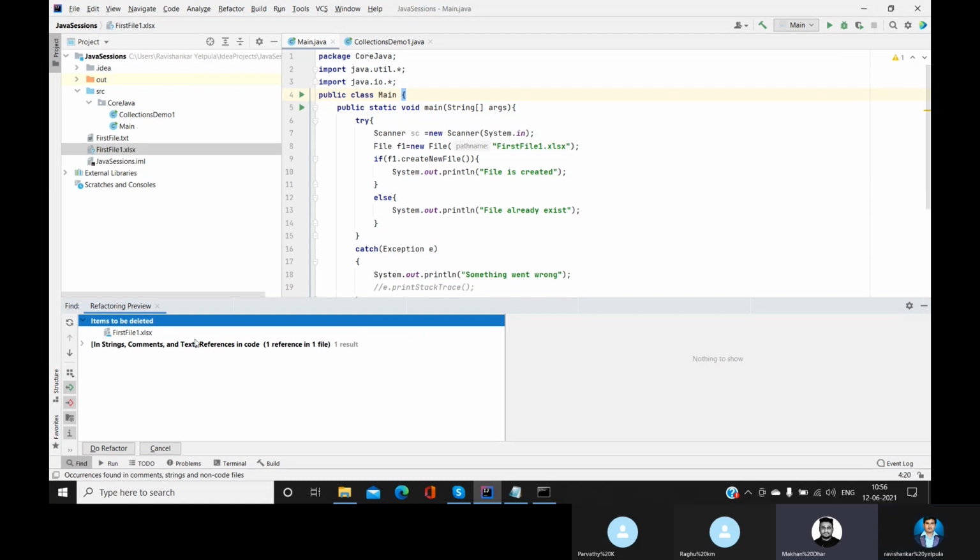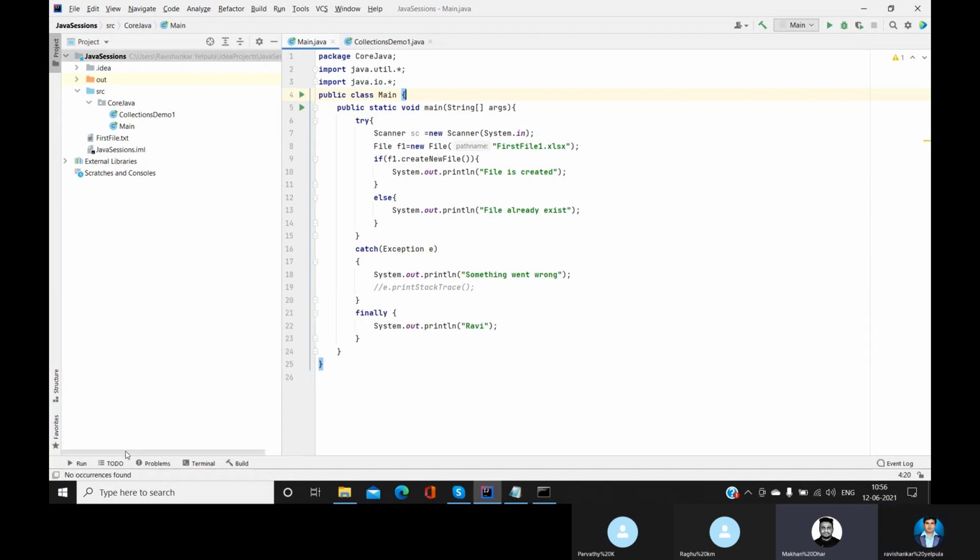Try to change the extension: TXT, XLS, PDF, try with .pdf, or doc, Word, CSV. There are a lot of extensions to create a file. You can try all of them and you will get this, Raghu. All right, just observe one thing here.